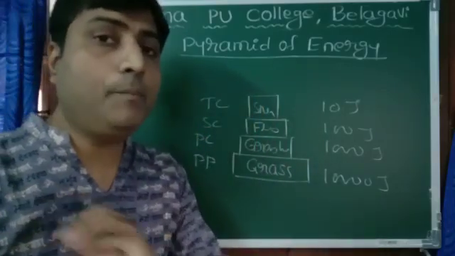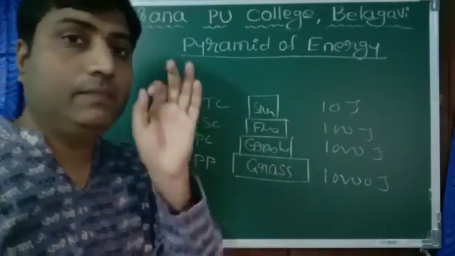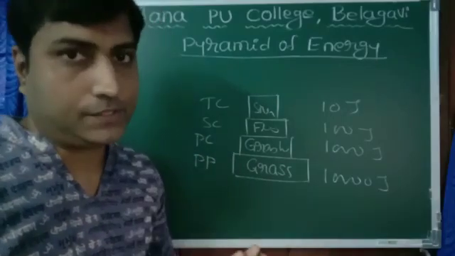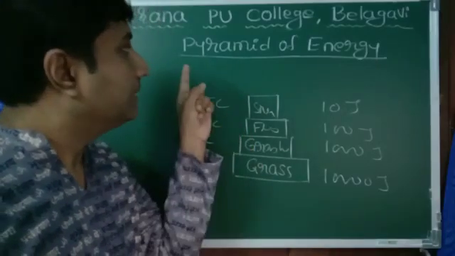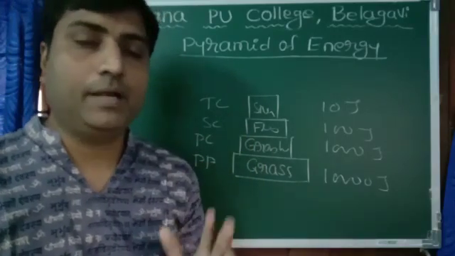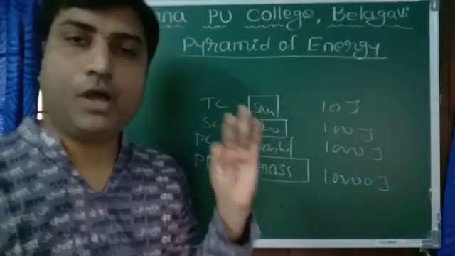So there is no possibility of an inverted pyramid of energy. This we have to keep in mind, very, very important. So this is all about the three different types of pyramid: pyramid of number, pyramid of biomass, and pyramid of energy.